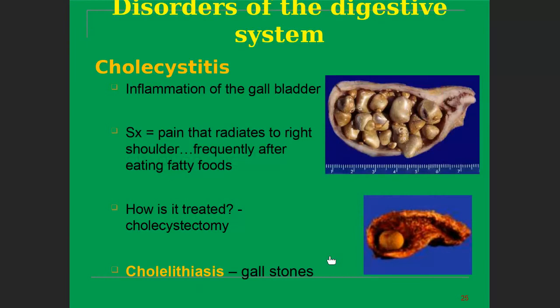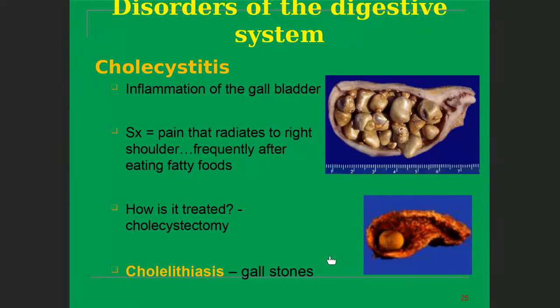Another disorder is cholecystitis, which is the inflammation of the gallbladder. The symptoms are pain that radiates to the right shoulder, frequently after eating fatty foods. When you eat fatty foods, the symptoms get worse and cause a lot of pain inside.